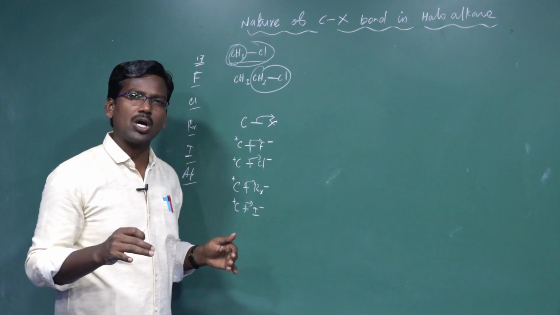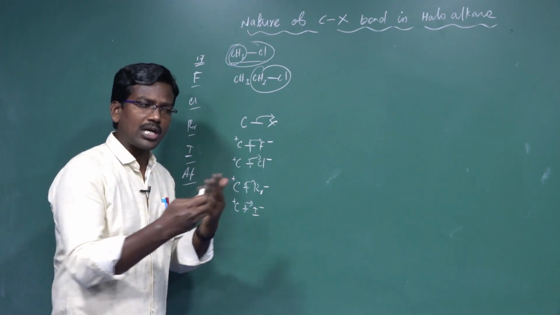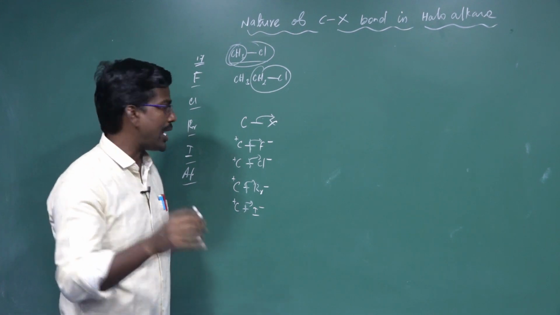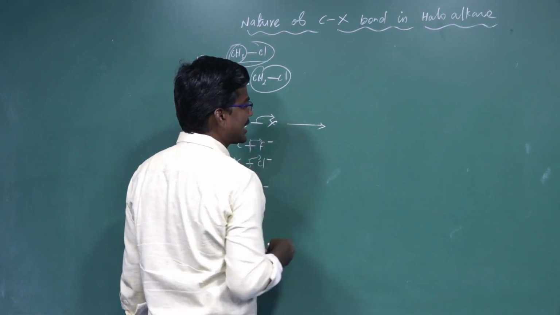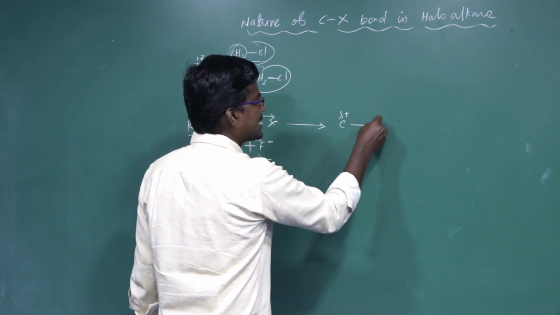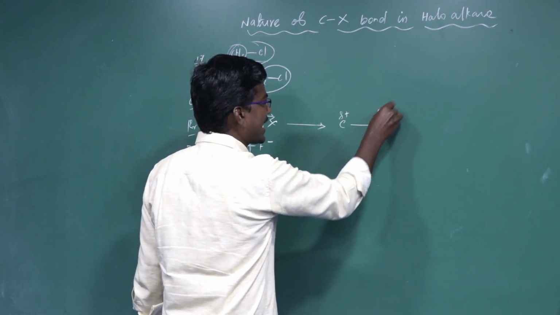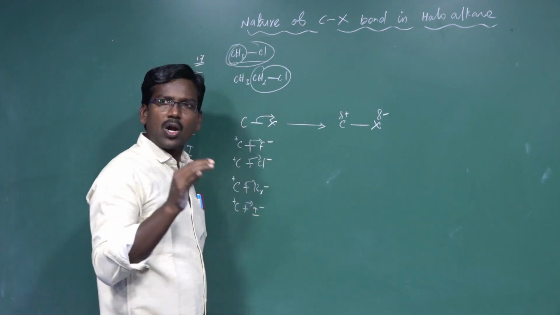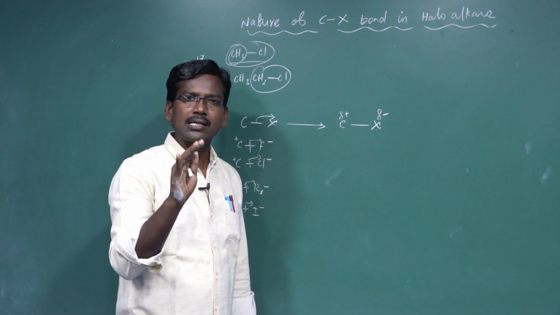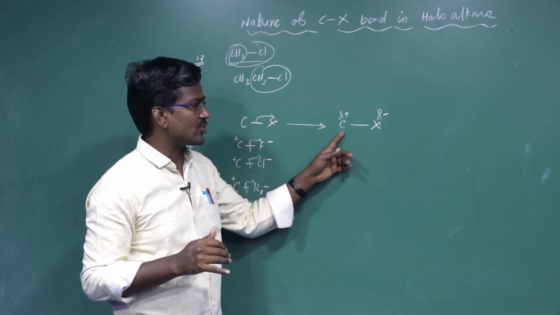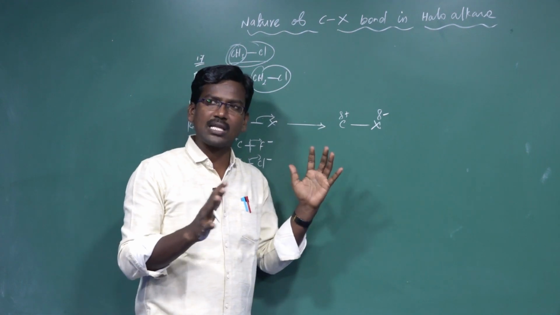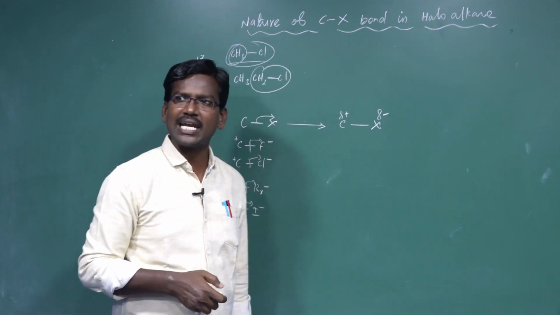The bond contains how many electrons in total? Two electrons. Both electrons move towards the highly electronegative halogen side. That's why carbon acquires a partial positive charge and halogen acquires a partial negative charge. In a haloalkane compound, carbon carries the partial positive charge and halogen carries the partial negative charge.